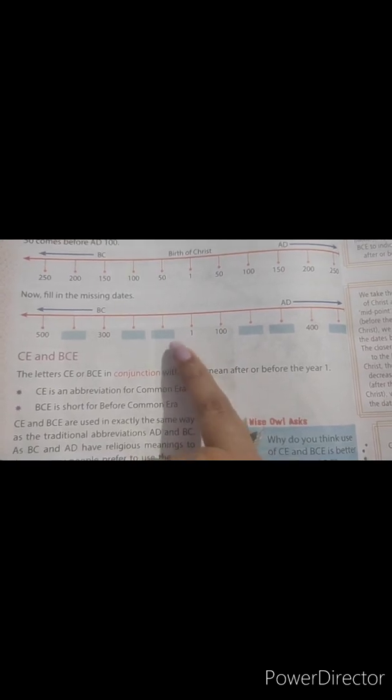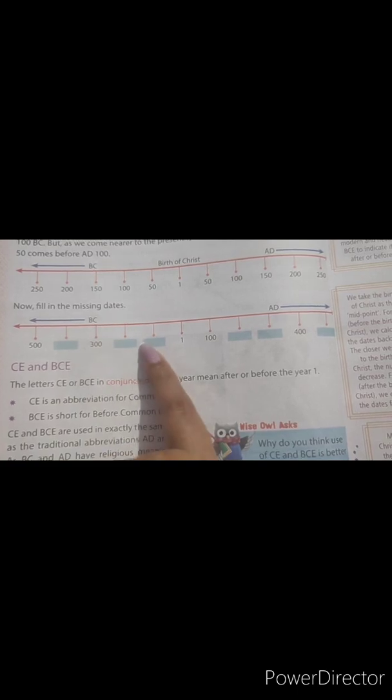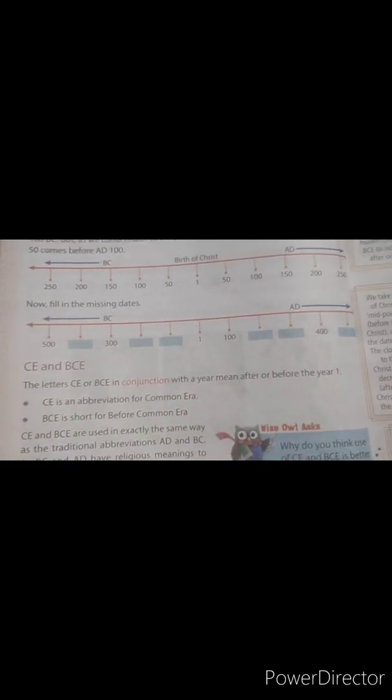Now here is one question for you. What you have to do? You have to fill these missing blanks. Okay, these missing dates. 1, 300 here, 500 is here. Now just apply your mind and fill these dates.